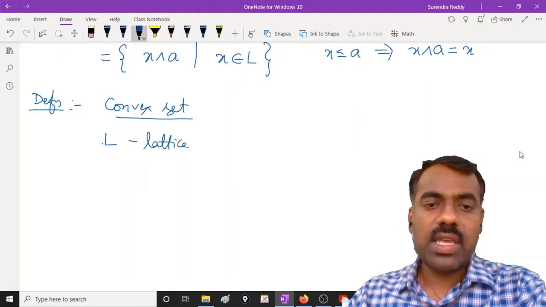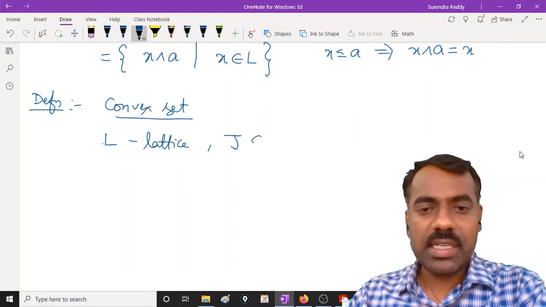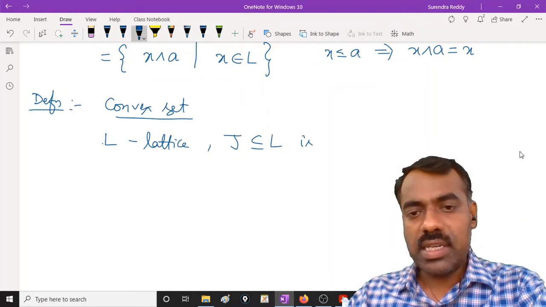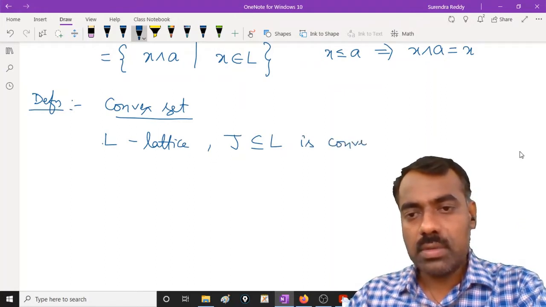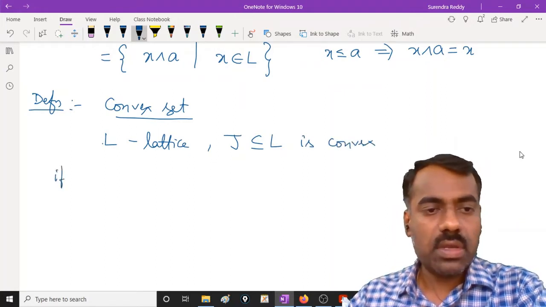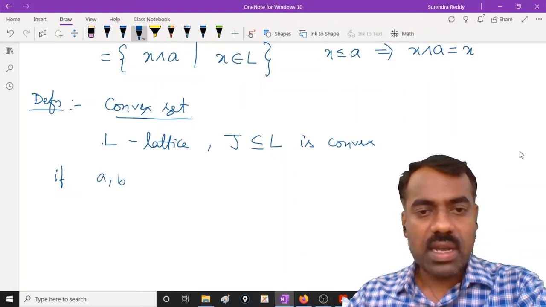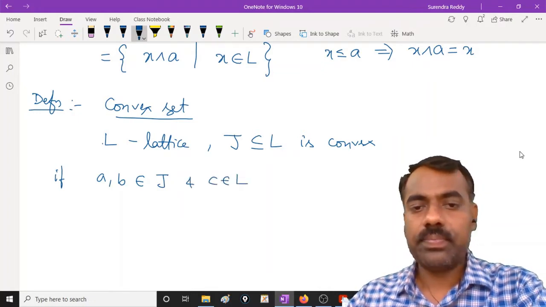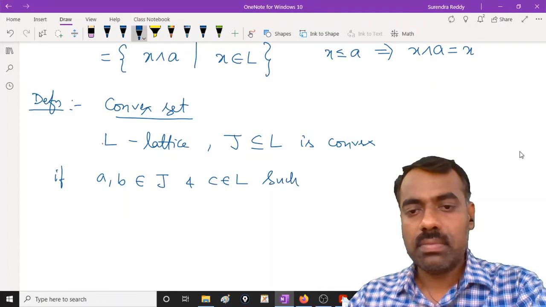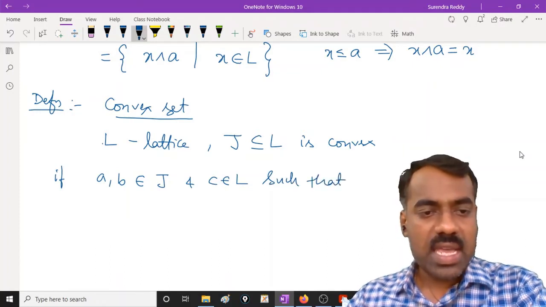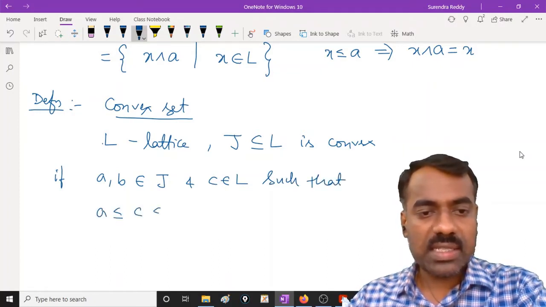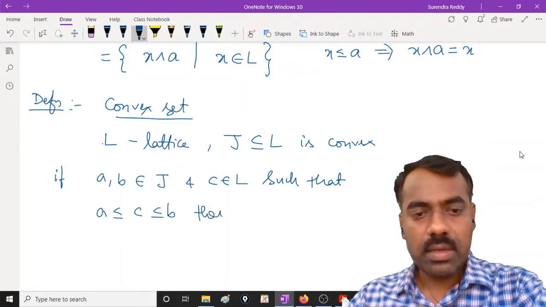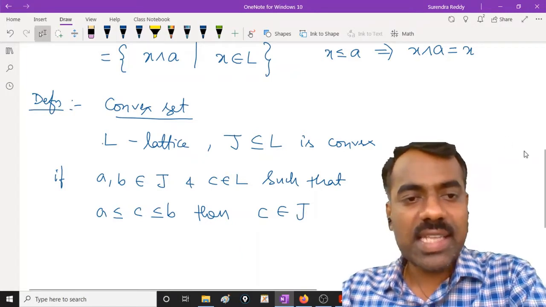Then a subset J of L is said to be convex if whenever A and B are two elements of J, and C is an element of L such that A is less than or equal to C is less than or equal to B, then C should also be a member of J. Then we say that it is a convex set.